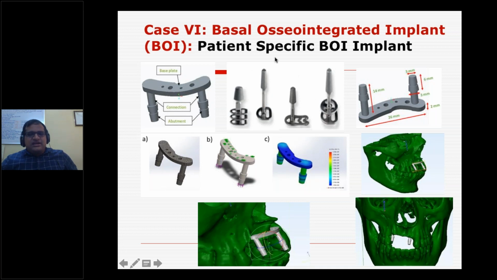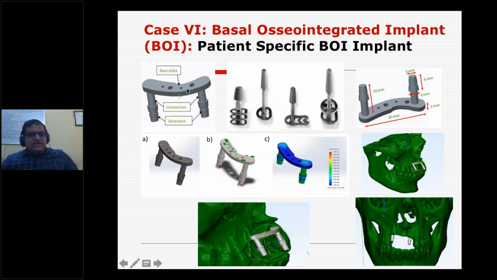And these are some of the standard implants that they use. Nowadays they are using basal osseointegrated implants, because screws will create a lot of infection inside the mouth. So they are not using the screws. Instead of that, they may be using this kind of basal osseointegrated implants.